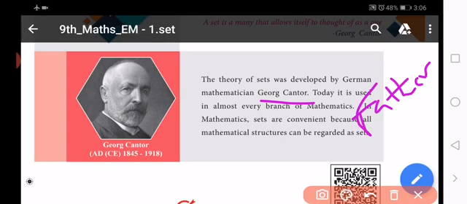So object means we use many things in our life. For example, books, flowers, numbers, and etc. So we deal with a group or a collection of objects.